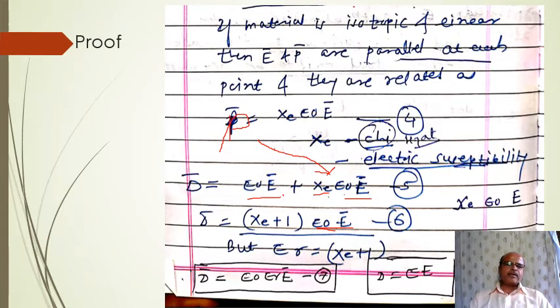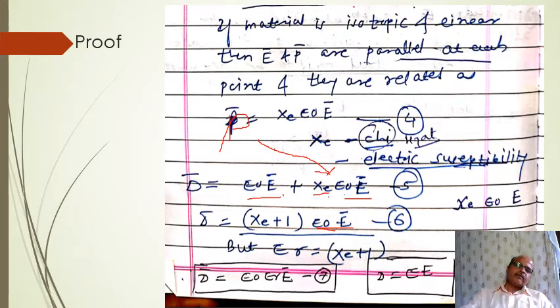But we know that epsilon r is equal to Chi plus 1. What is epsilon r? Xe plus 1, or Chi plus 1. Put that value of epsilon r here, then we'll get D bar is equal to epsilon 0 epsilon r E bar, or we can simply denote D is equal to epsilon E bar. Okay, so this is a mathematical treatment.